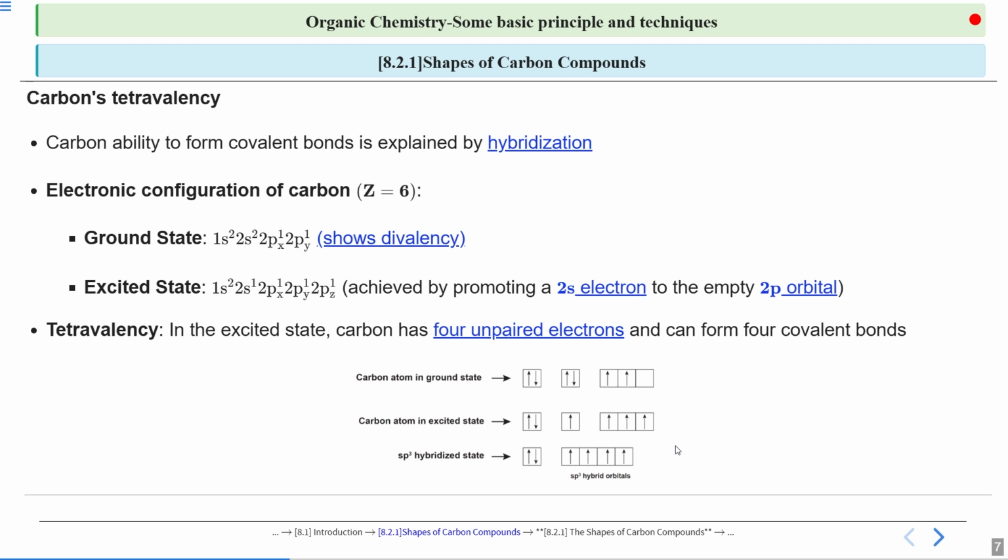I hope now we are in a position to tell that carbon has a tetravalency of 4, and this can be well explained on the basis of hybridization, in which first we do the excitation and then the mixing of atomic orbitals to create a new set of sp3 hybridized orbitals. All 4 orbitals of the sp3 hybridized set have the same energy. They are degenerate, and this is the basic property of any hybridized orbital.